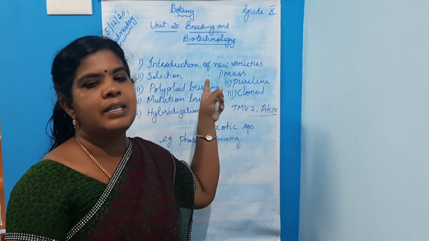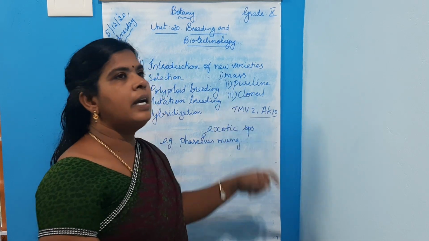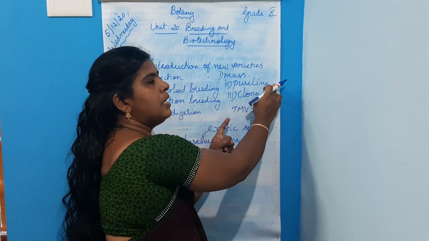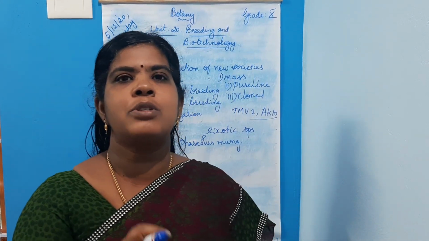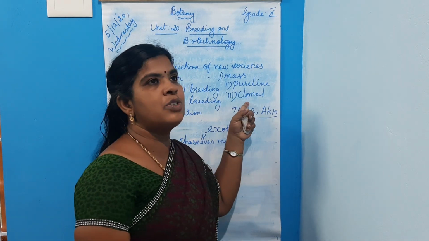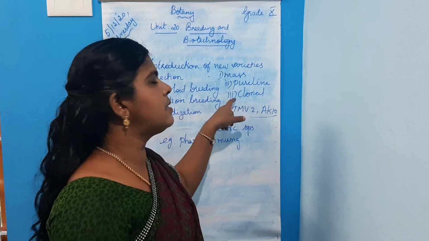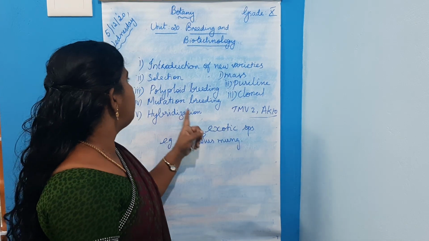So these are the types of selection: mass selection, pure line and clonal selection. In pure line selection, the progeny is obtained through self-breeding, isn't it? In clonal selection, the progeny or individuals are produced through asexual reproduction or vegetative propagation. In these two types, the individuals obtained are both phenotypically and genotypically similar. Okay, what is the next one?